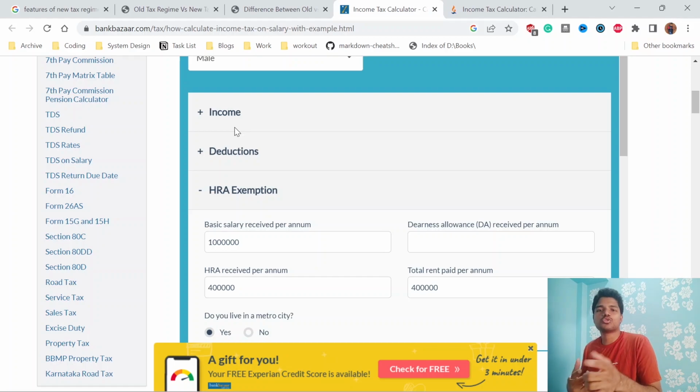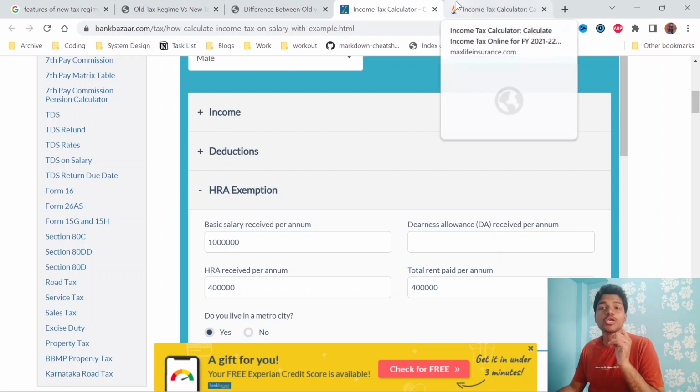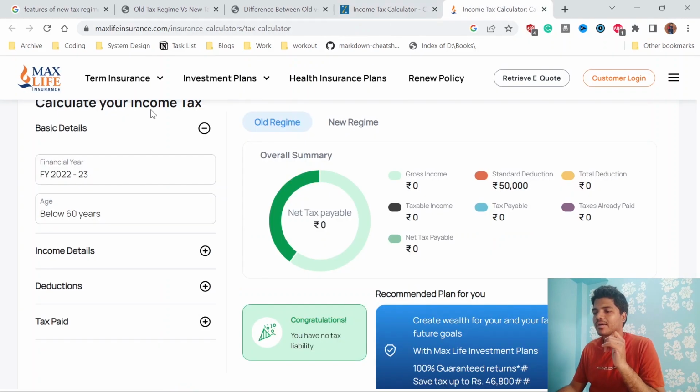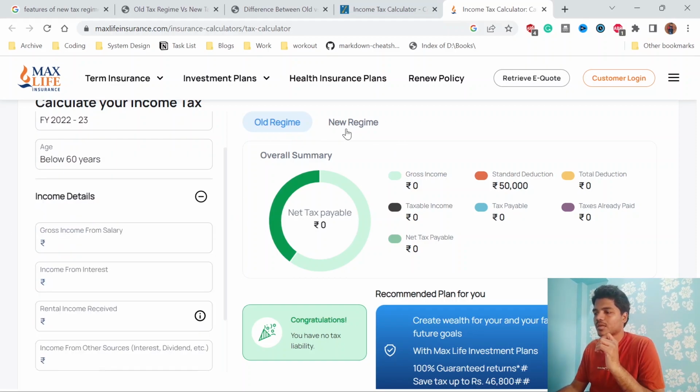But I think once you choose the new tax regime, you cannot go back to the old tax regime. That is one thing you need to keep in mind. Anyway, for new people, I think the government is making the new tax regime the default. But people who are still in the old tax regime can continue. So you can check any online calculator, it can be either BankBazaar or Max Bupa, anything. There is a huge difference if you have all the investments.